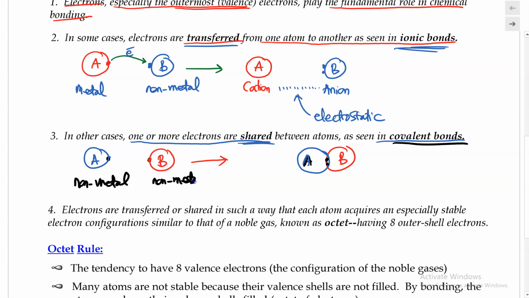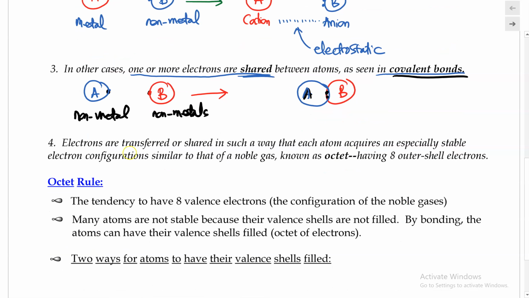If we have non-metals bonding together, they will share electrons instead of transferring electrons to form the covalent bond. So electrons are either transferred or shared in such a way that each atom acquires an especially stable electron configuration similar to that of the noble gases.